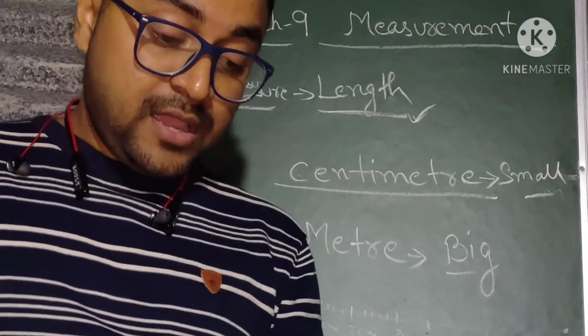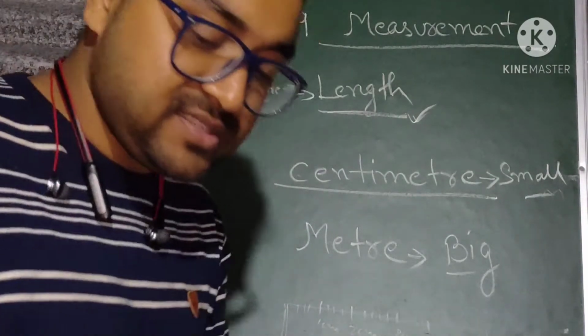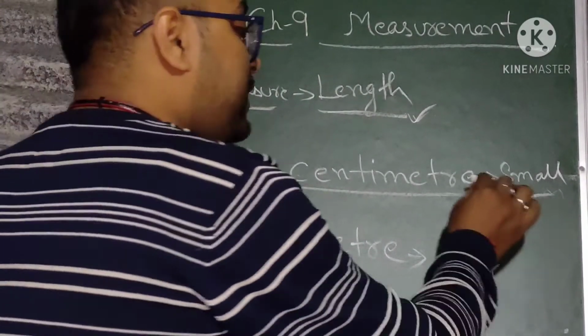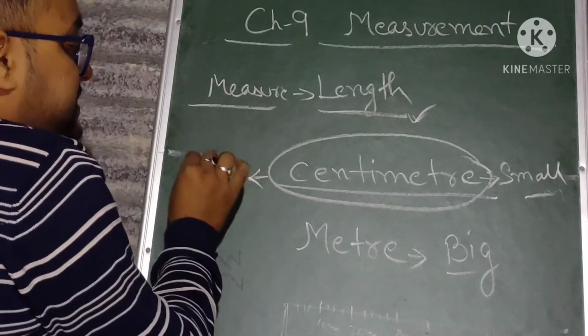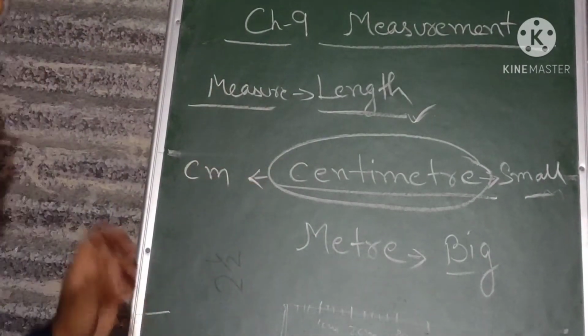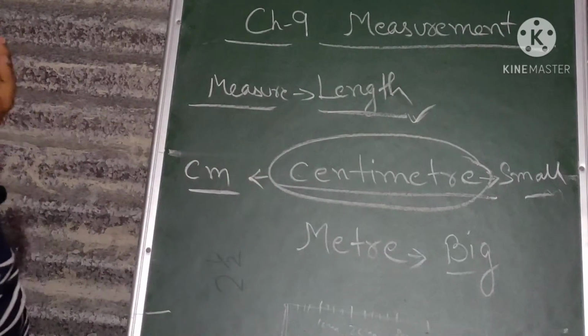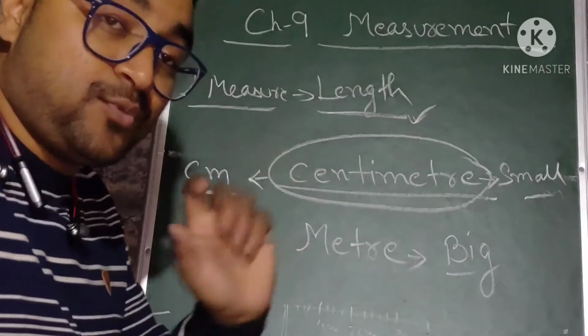Now, to measure these small things, we will use a ruler. Ruler means we will use which unit? We will use the unit centimeter, which can be written as cm as well. The short form of centimeter is cm. So we will use the unit centimeter to measure small things.